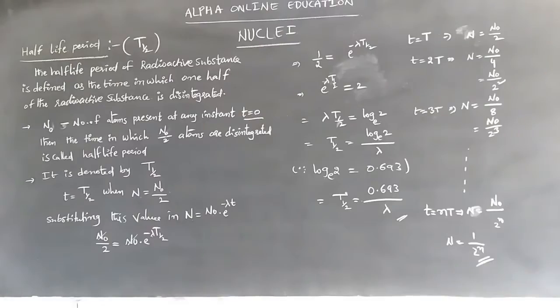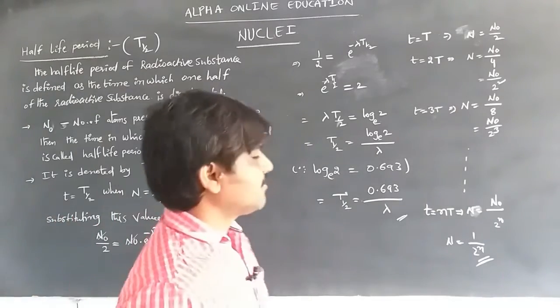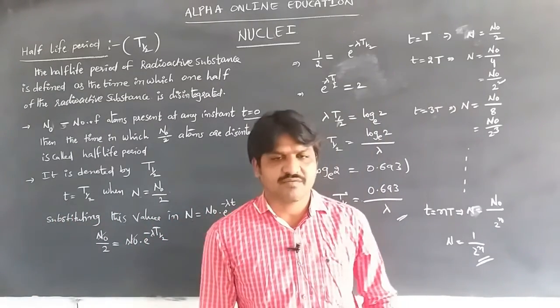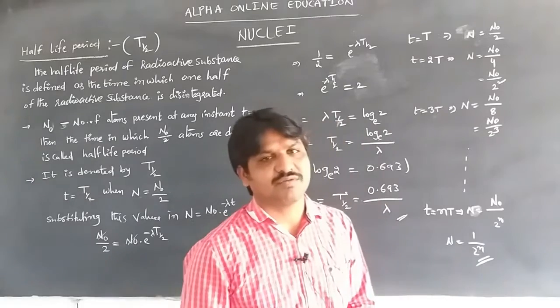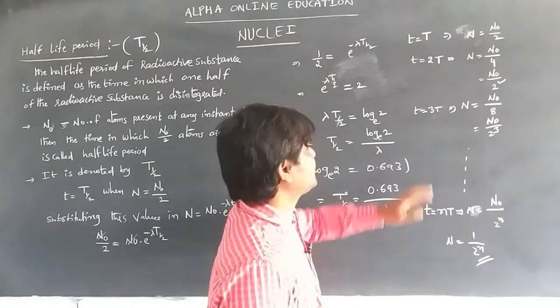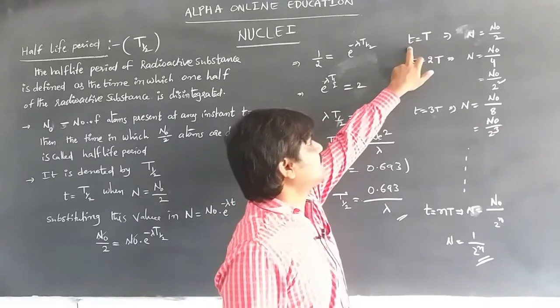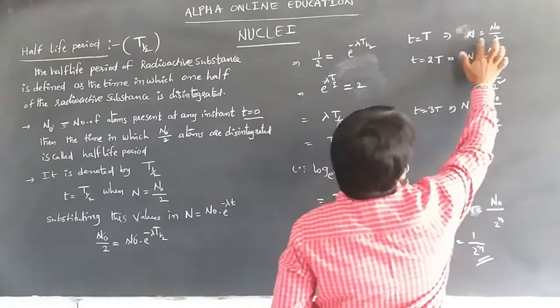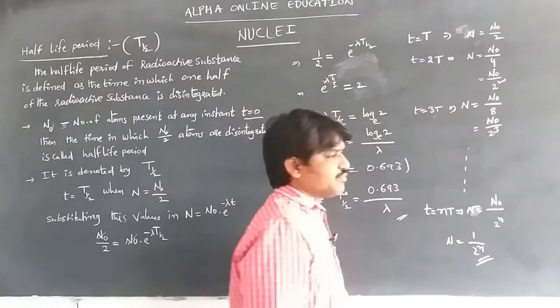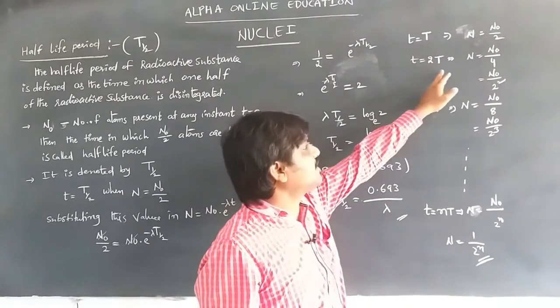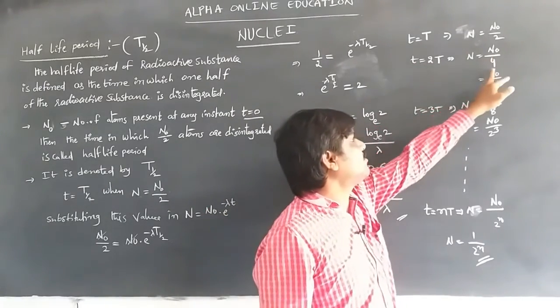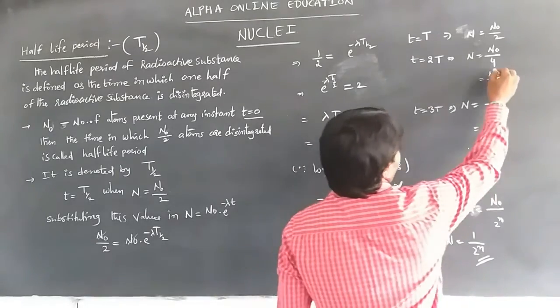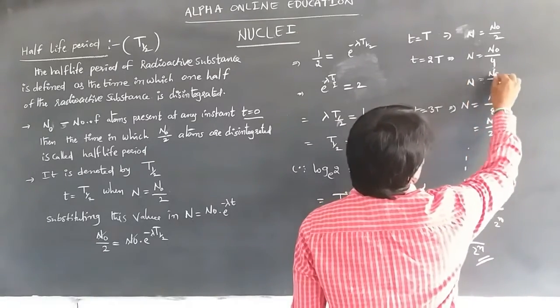So to find the number of half lives when the times are given: if the time taken is t equal to capital T, then N is equal to N naught by 2, which is one half life. For two half lives, N is equal to N naught by 4.